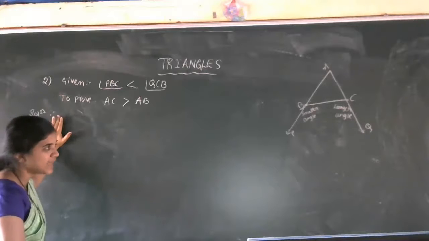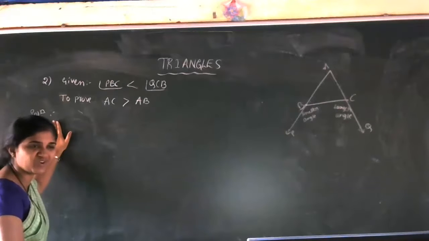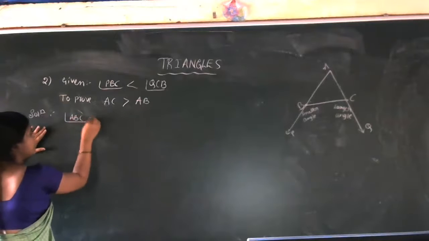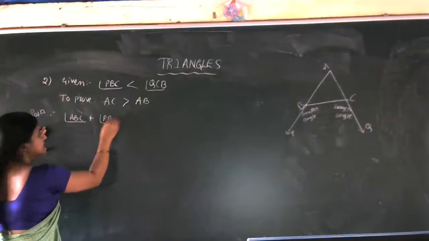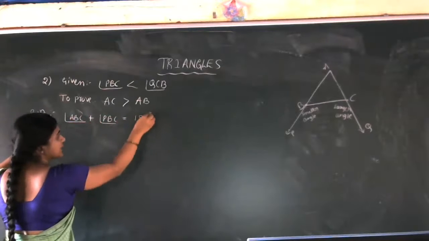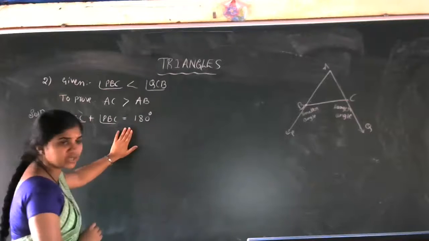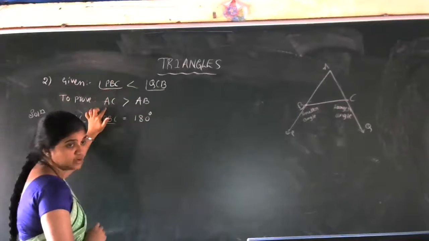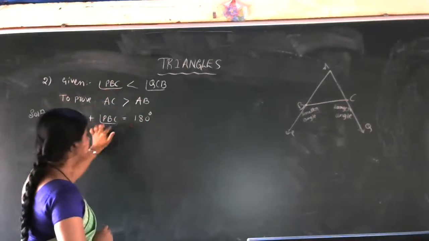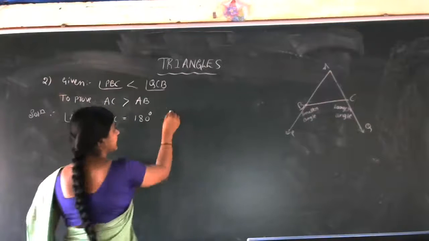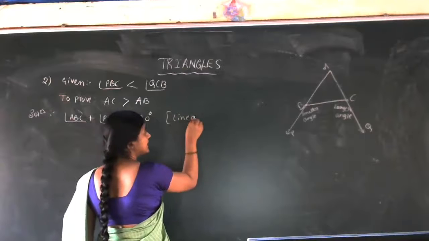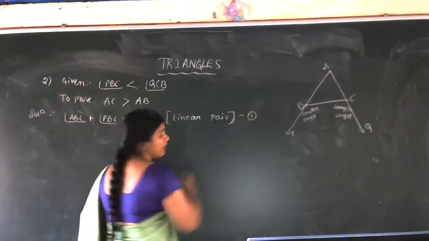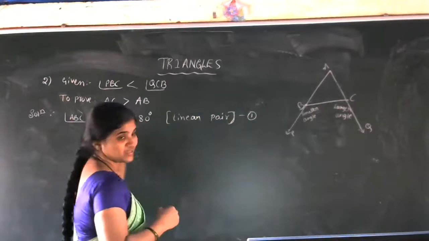Angle ABC plus angle PBC is equal to 180 degrees. We can start from this because we have listed the given and to prove separately. What is the reason for this? Linear pair. Consider this as equation number 1.